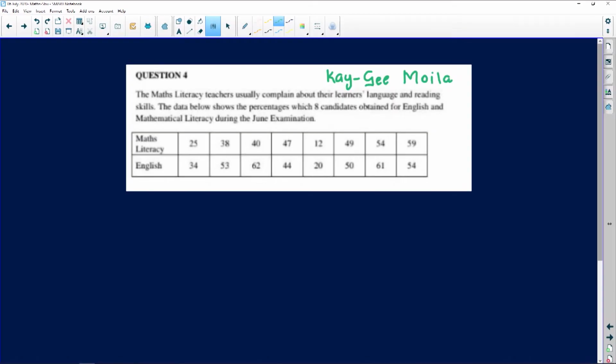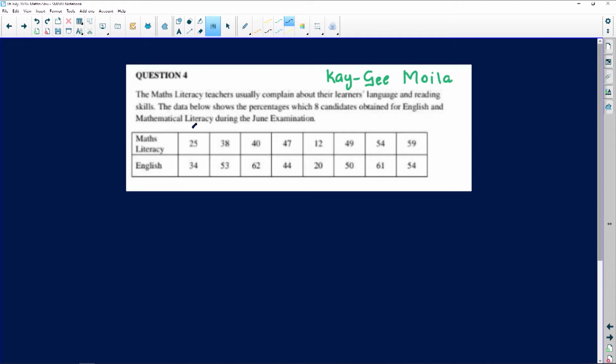The first learner obtained 25% in math literacy, and they got 34 in English. The second learner got 38 in math literacy. They got 53 in English. The third learner got 40% in math literacy, and they got 62 in English. And then the data goes on and on until learner number 8, right? So those are the marks of each one of those learners.